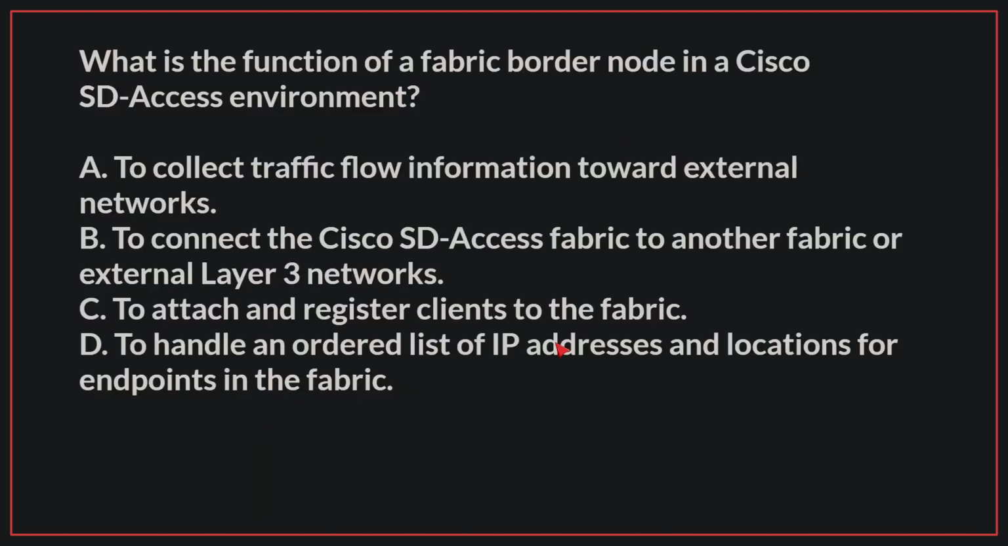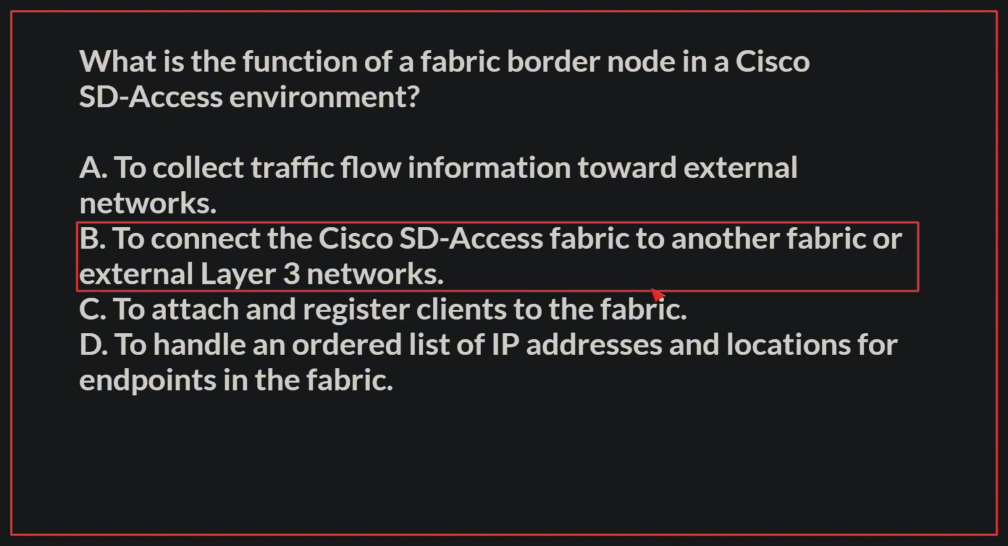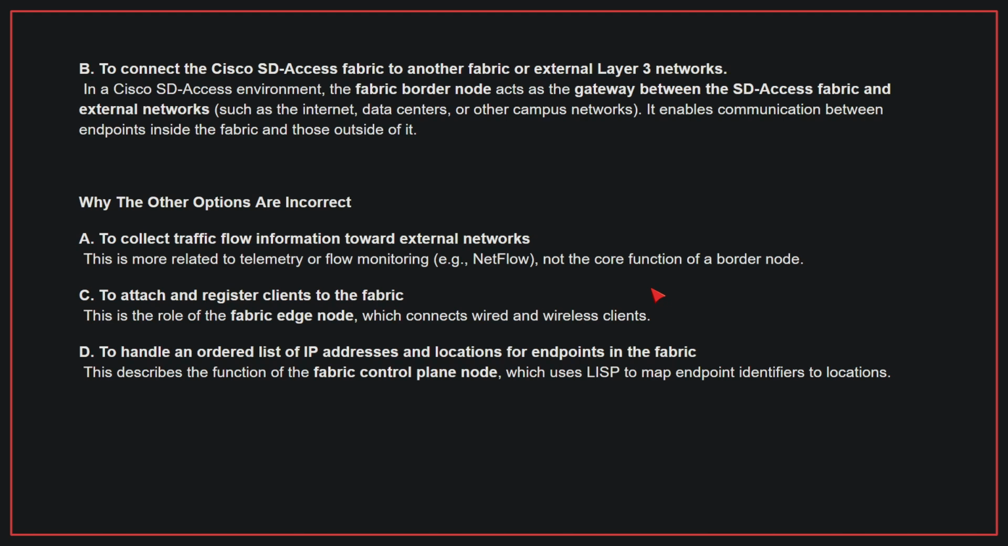What is the function of a fabric border node in a Cisco SD access environment? The correct answer is B. In a Cisco SD access environment, the fabric border node acts as the gateway between the SD access fabric and external networks. It enables communication between endpoints inside the fabric and those outside of it.